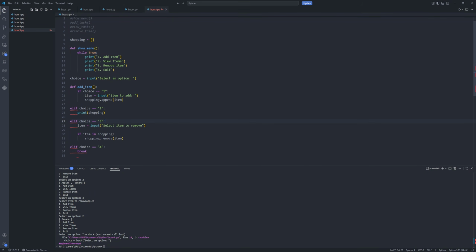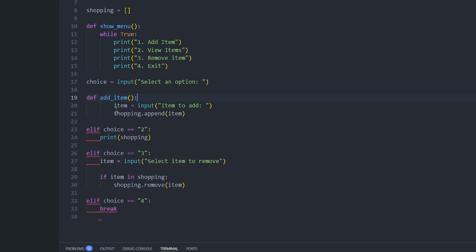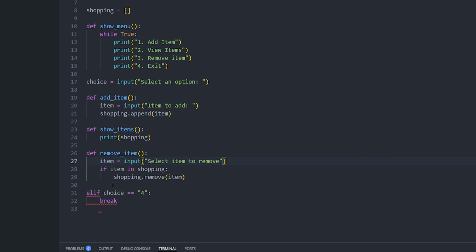So if we go back to this, and we remove this, and we do this, and we do def show items, and then def remove item, and then we do this one, and def exit menu.